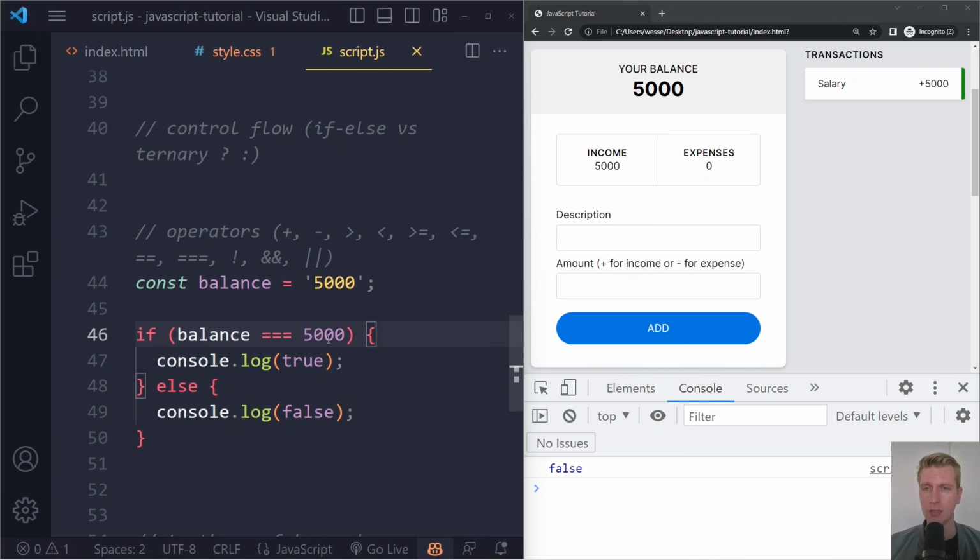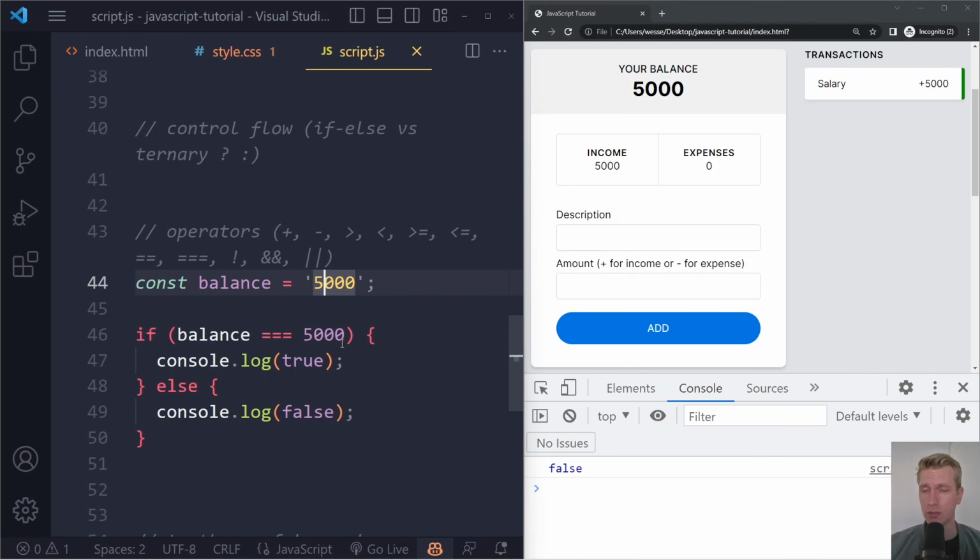We get false. And the reason for this is with three equal signs, it takes the type into consideration as well. So this is a number type and this is a string type. So if you do a strict equality check, it will result in false. However, if you do it with two equal signs, we get true, because with two equal signs, it doesn't take the type into consideration. So 5,000 is 5,000, loosely said, that's true. If you want to be strict with yourself, well, it's not the exact same because it's a different type.